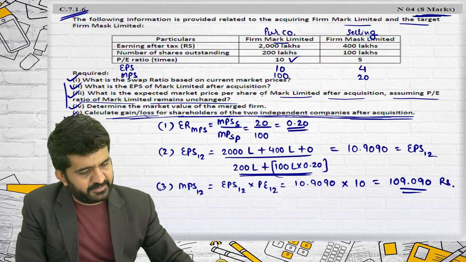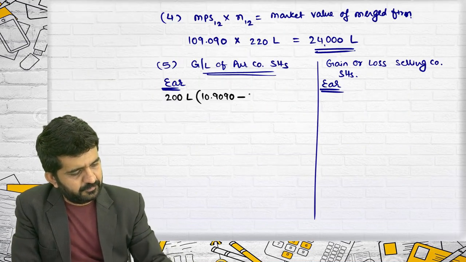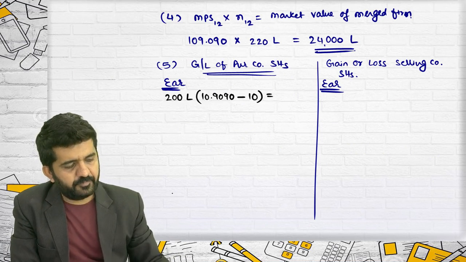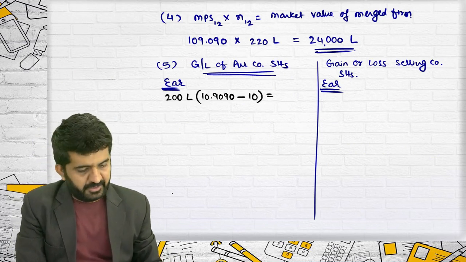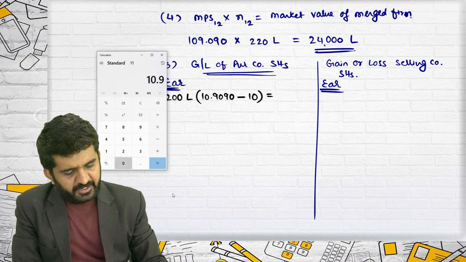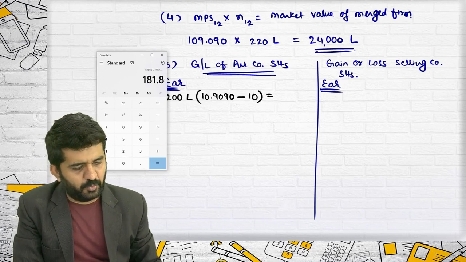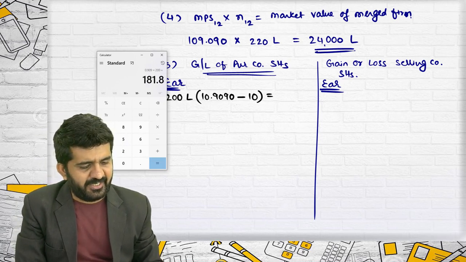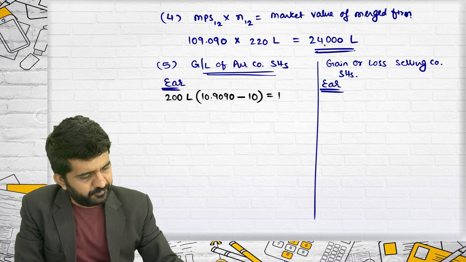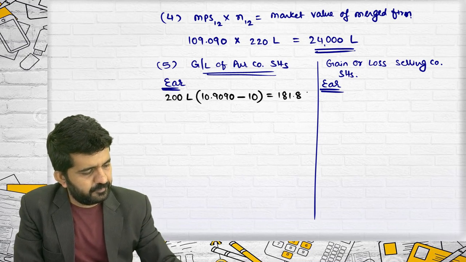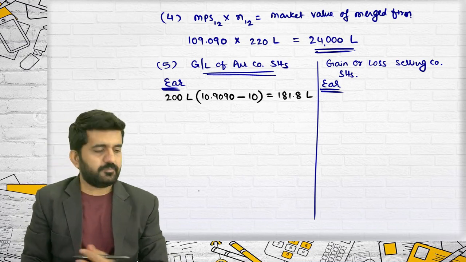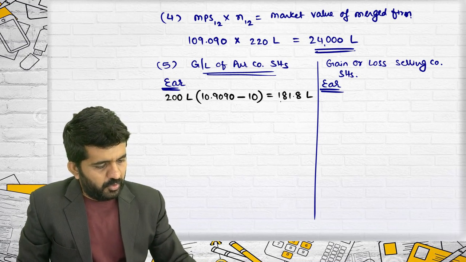Old EPS was 10. It is 10.9090 minus 10 multiplied by 200. It is 181.8. This is profit.